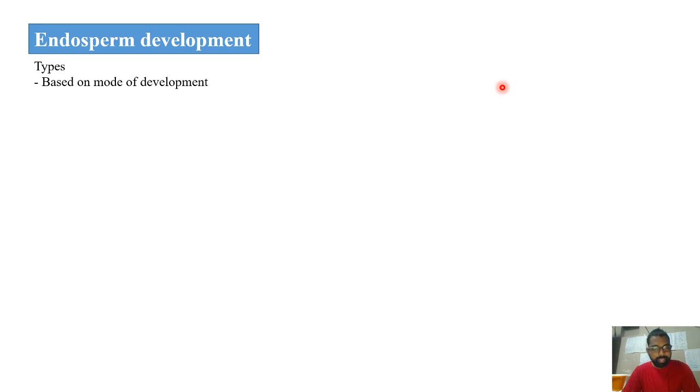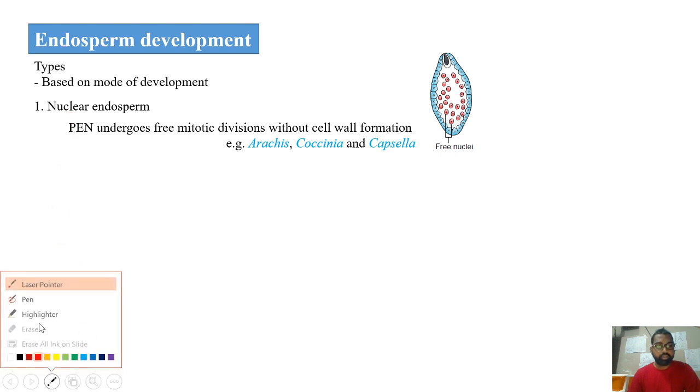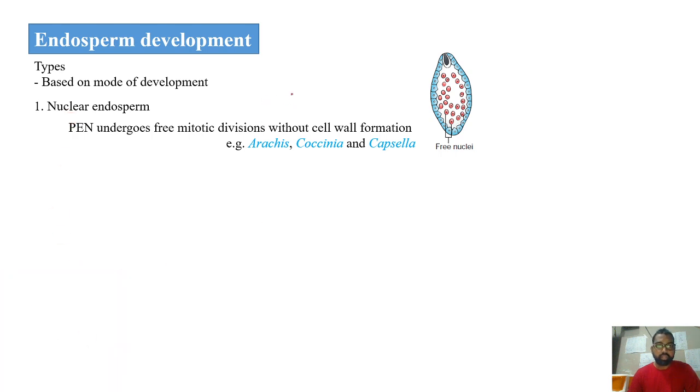So coming to the different types of endosperm, we have classified the endosperm based on the mode of development. In that, the first kind is nuclear endosperm. When you look into the cell division process, the names mitosis and meiosis are based on the karyokinesis only, that is, how the chromosomal distribution happens during cell division. Based on that, we have given the names.